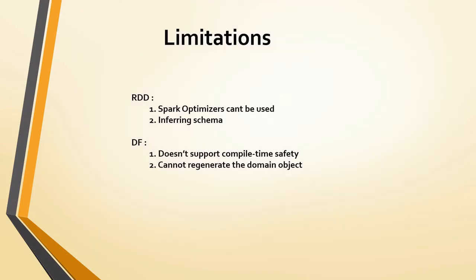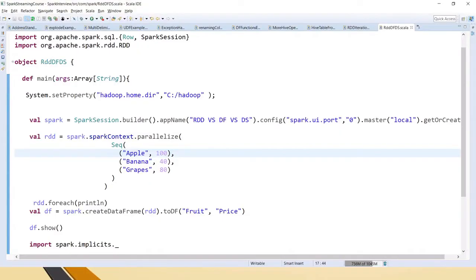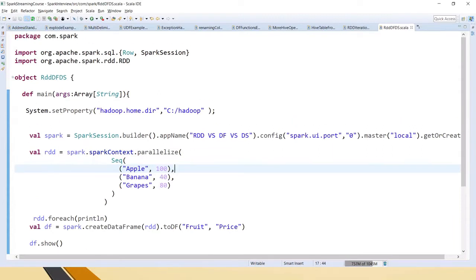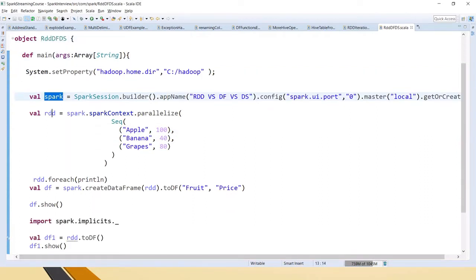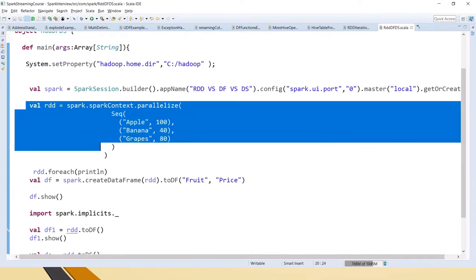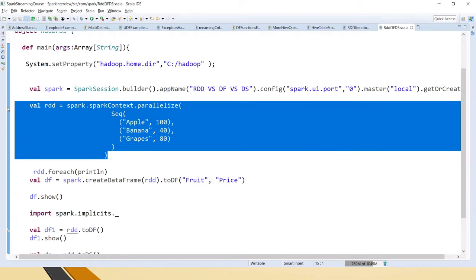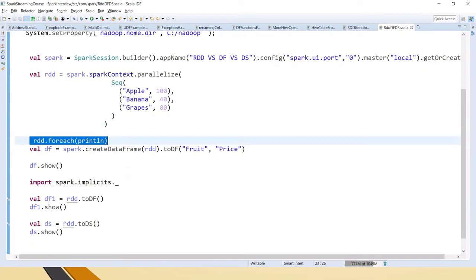Okay. So before going to the differences, let's see how to create each of these. First one, friends, this is a Scala page, one Scala object I have created. I have defined the main method, created the Spark session, and this is the way I am creating the RDD, using spark.sparkContext and the parallelize method. I am taking a sample sequence of data, and when I complete this, the RDD will be generated. This is one of the ways to generate the RDD, and then this is the way we can print the RDD.